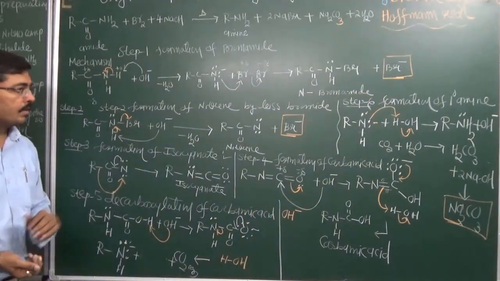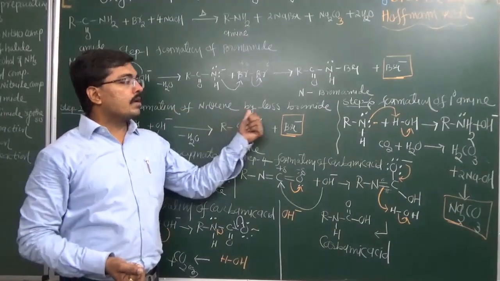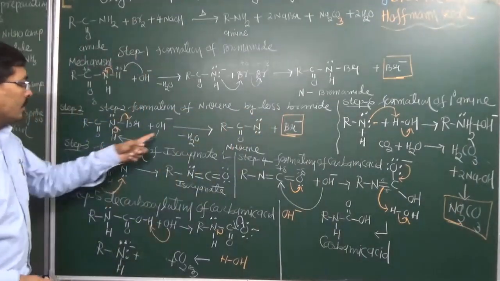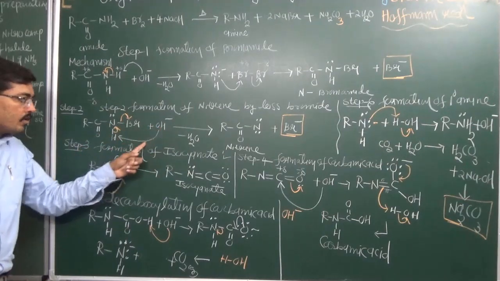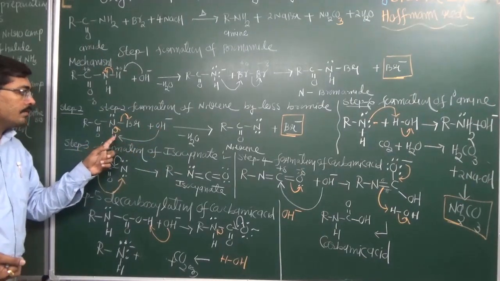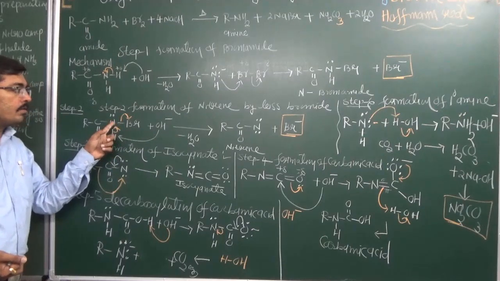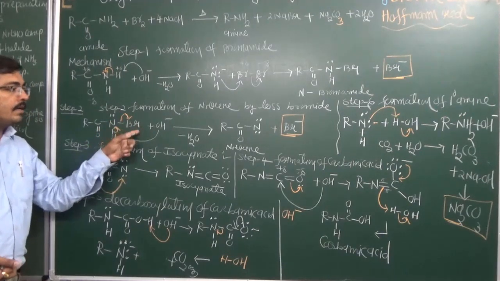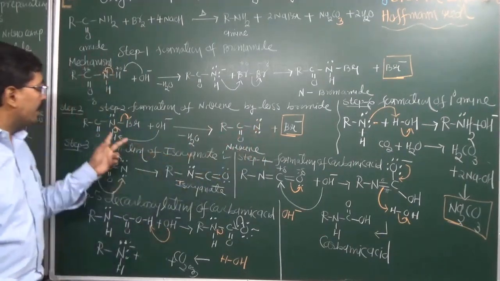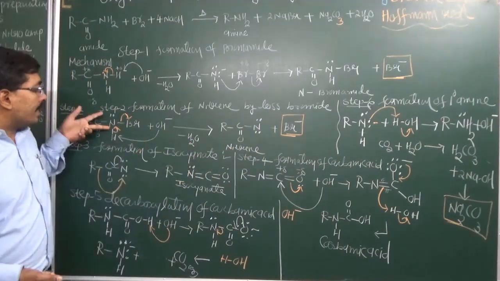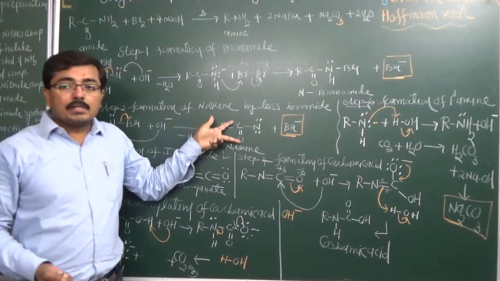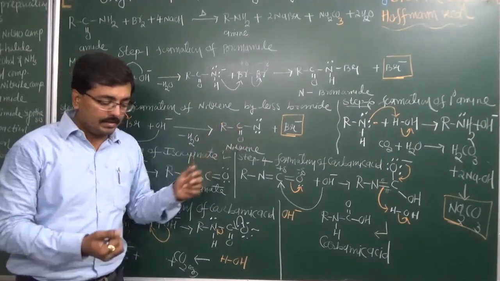Now in the second step, formation of nitrene by loss of bromide ion. Nitrogen still has an acidic proton, so this hydroxyl group attacks the hydrogen. When it attacks, the hydrogen's electron pair goes to nitrogen and bromide leaves with an electron pair. So nitrogen has no charge and a water molecule is eliminated. Now nitrogen has 2 non-bonding electron pairs, and this structure is known as a nitrene.